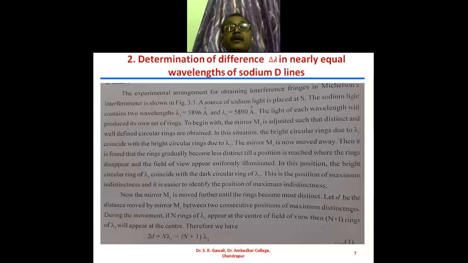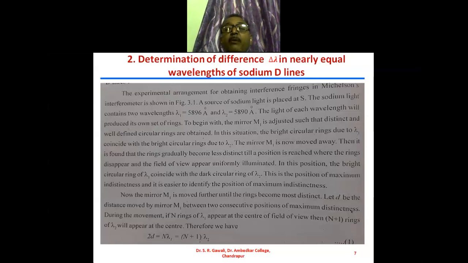A source of sodium light is placed at the point S in the Michelson interferometer. The sodium light contains two wavelengths. Lambda 1 is equal to 5896 angstrom and lambda 2 is equal to 5890 angstrom.